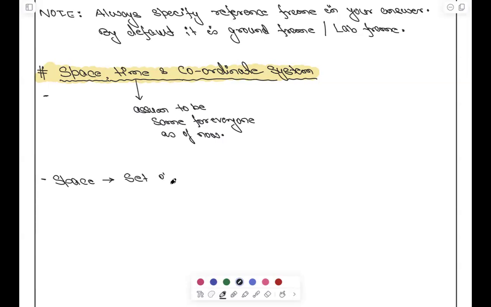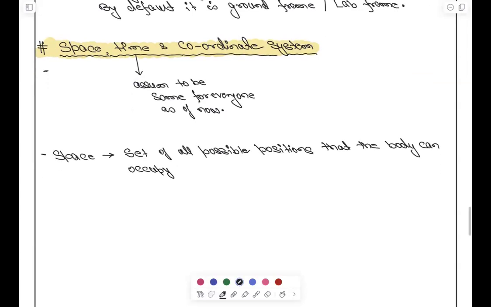So set of all possible positions is your space. Set of all possible positions that the body can occupy. Right? This is the space.